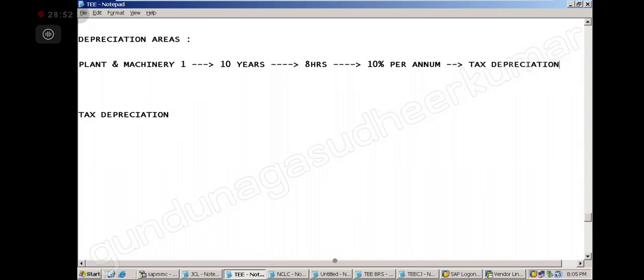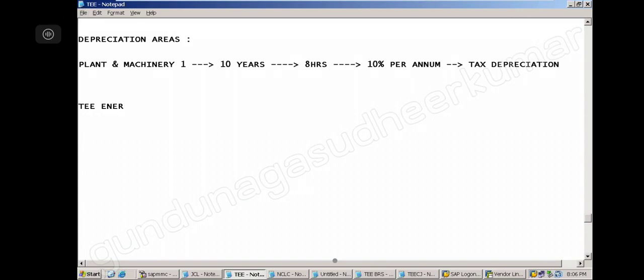Correct or not? The government decided like this. How did they decide? Depending upon the life of the asset, and normal usage of 8 hours, it will be 10% per annum. Is it clear, everybody? Okay, now in our company, that is our Tesla